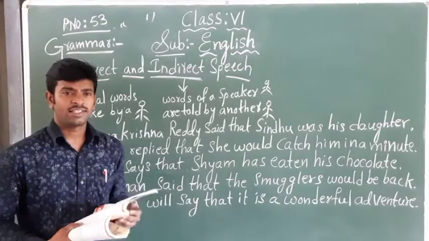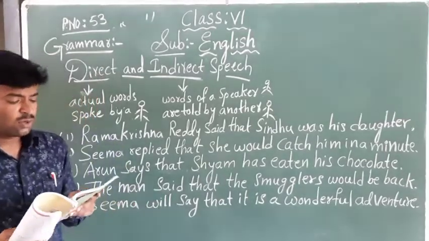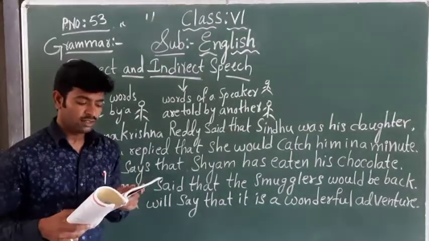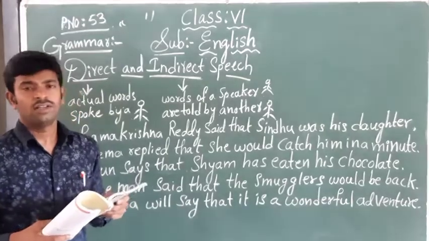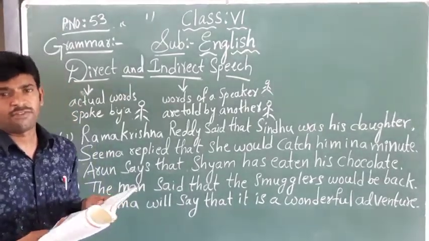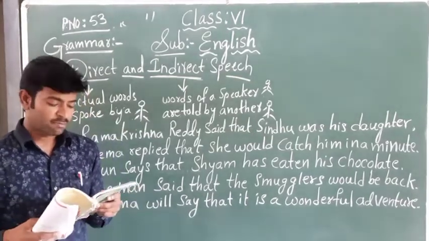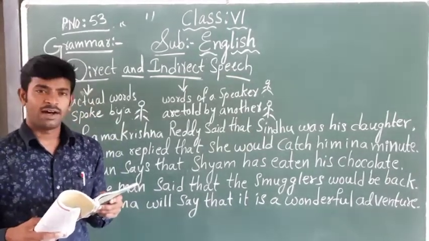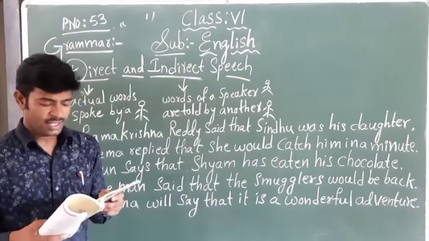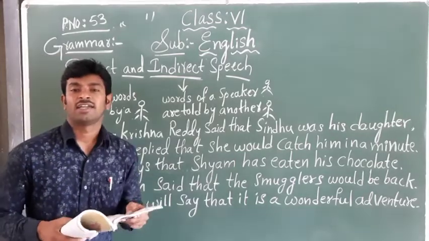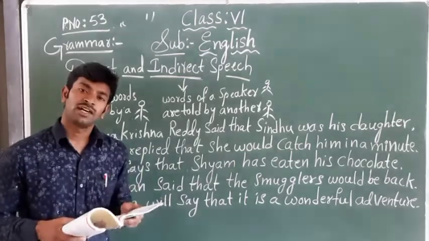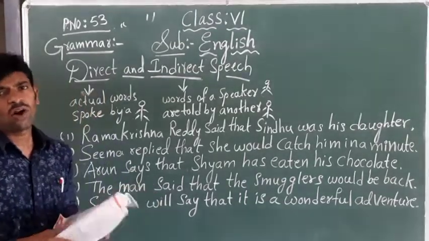First one. Let us see here. First one, children: "Sindhu is my daughter," comma, and close inverted commas, said Ramakrishna Reddy. In the quotation mark, double inverted commas are given. Now look on the blackboard, children.